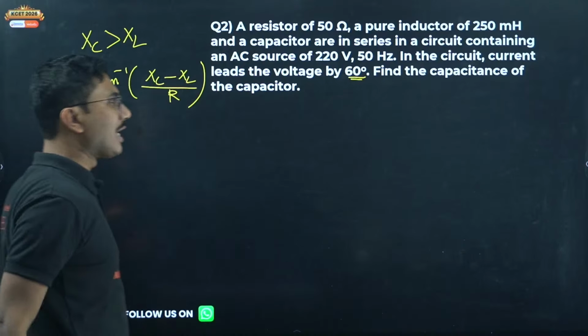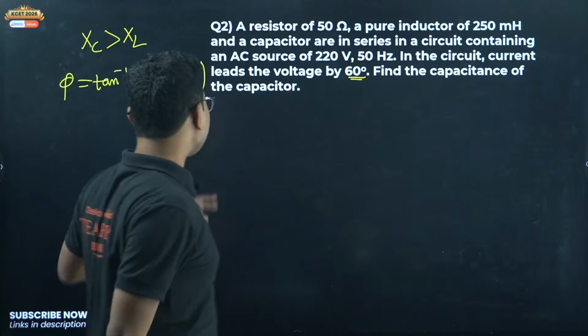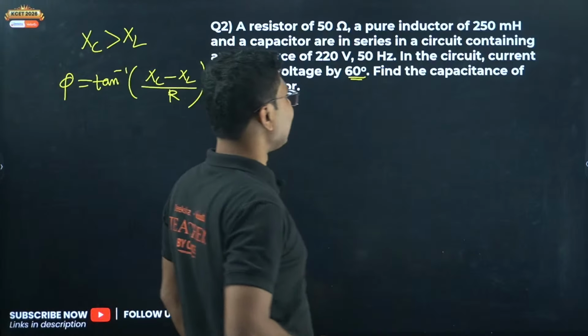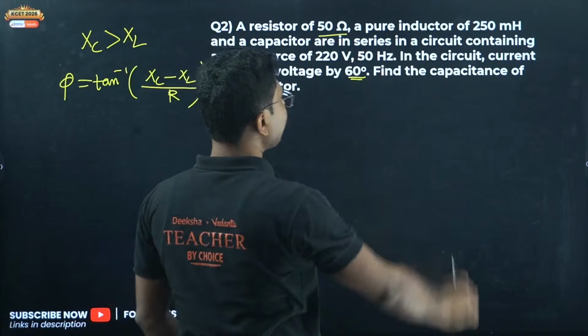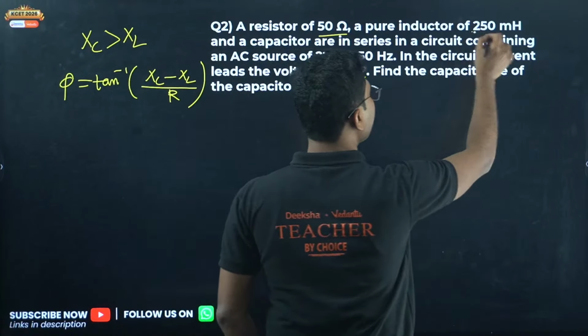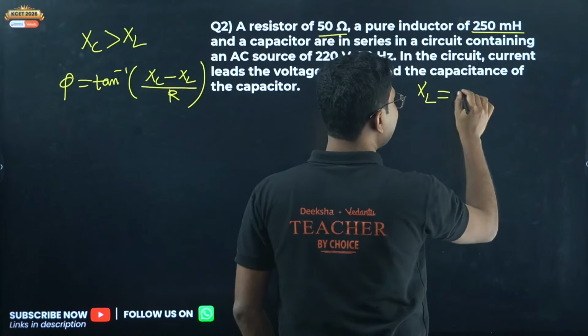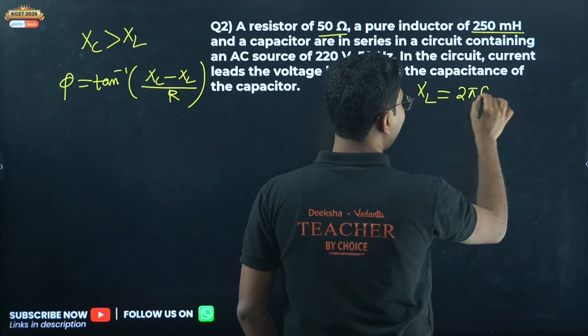Now XL we have to calculate from the given value, and then using this equation we will calculate XC. So first let us calculate XL. 50 ohm resistance is given, inductor is given 250 millihenry. So how to calculate XL? XL is very easy, 2 pi F into L.